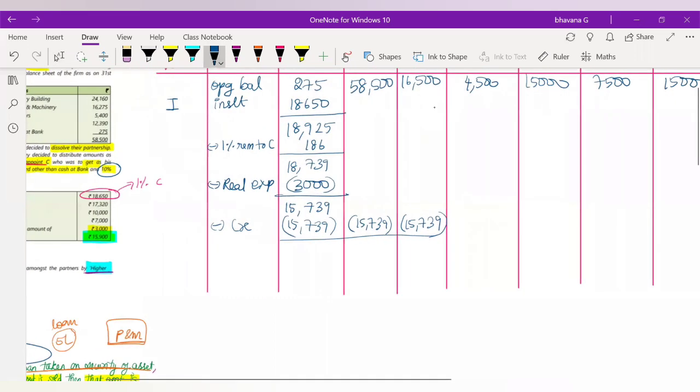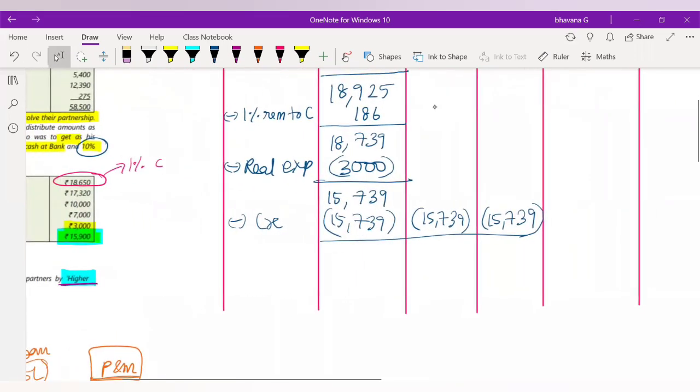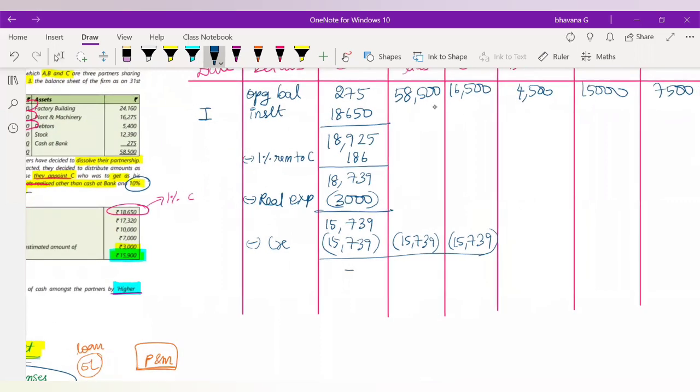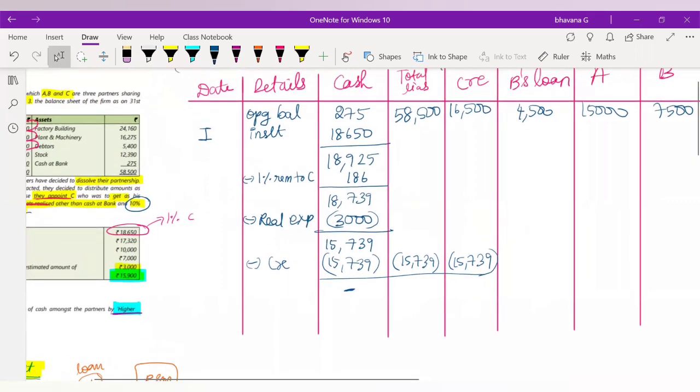What will be the remaining balance? For cash available, the remaining balance will be nil. For total liabilities, the remaining balance will be 58,500 minus 15,739. The answer will be 42,761. And for creditors, the remaining balance will be 761 rupees. Very good.